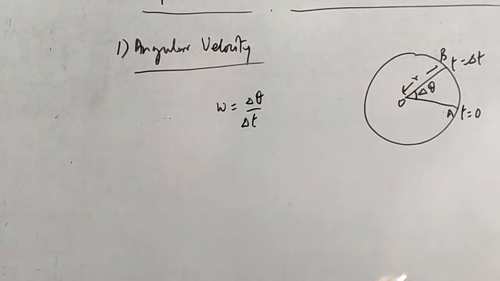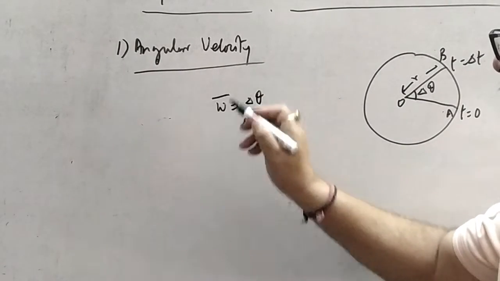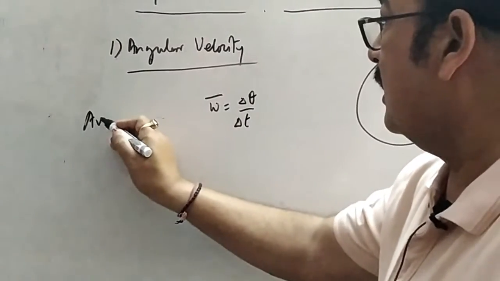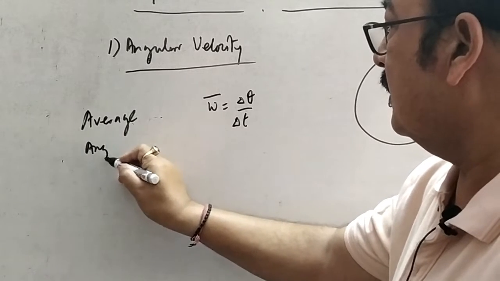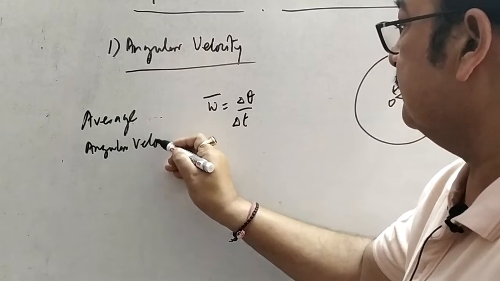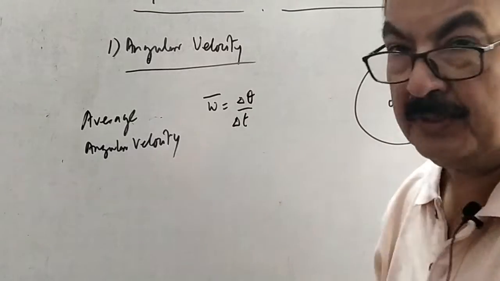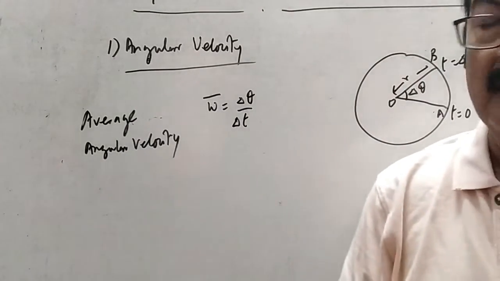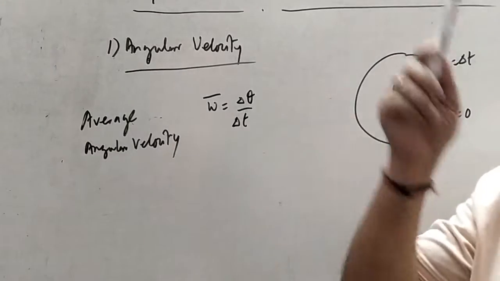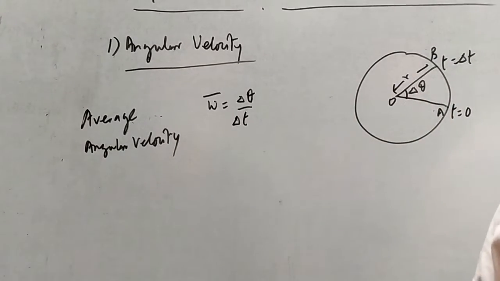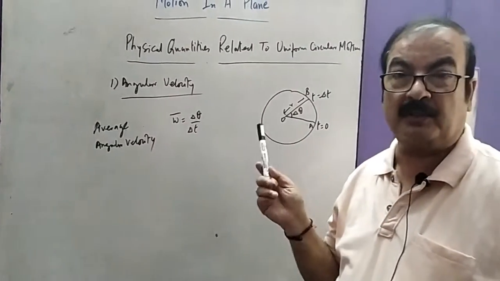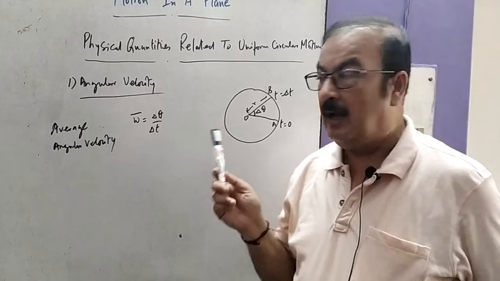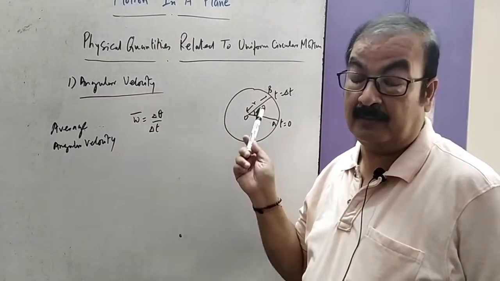Sometimes we write it as delta t because here we have seen it is delta t, and this will be your average angular velocity. Since we don't have any specific value, therefore when we are exactly considering the circular motion, and in that every time it is at a different position, the point which is moving along the circle has a different position at different times.